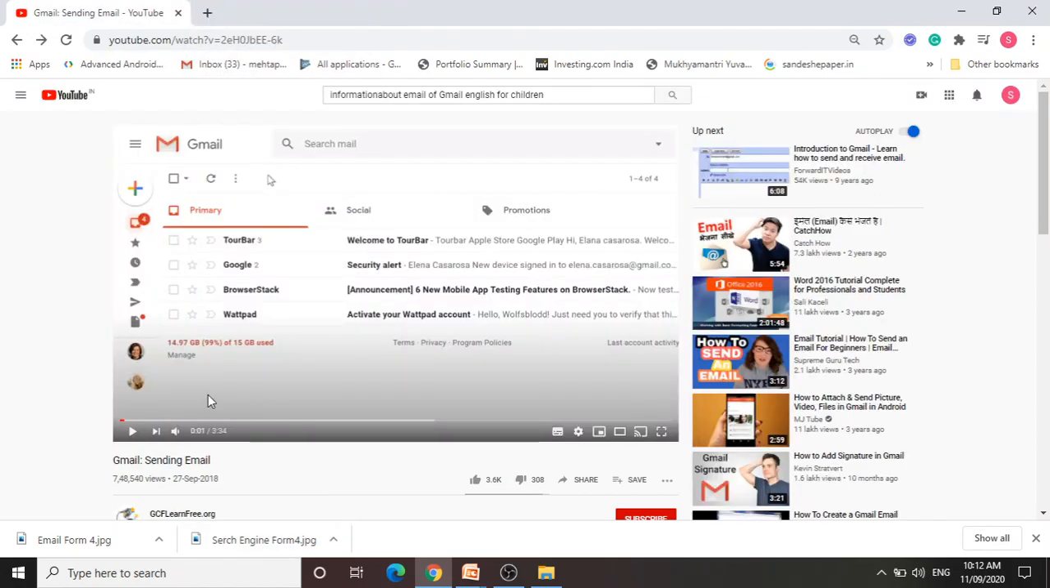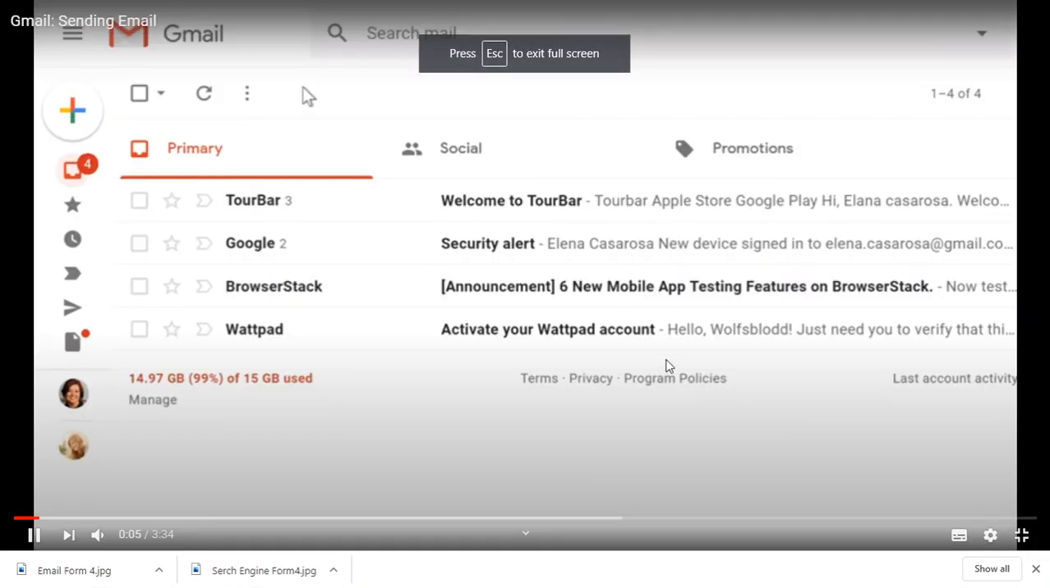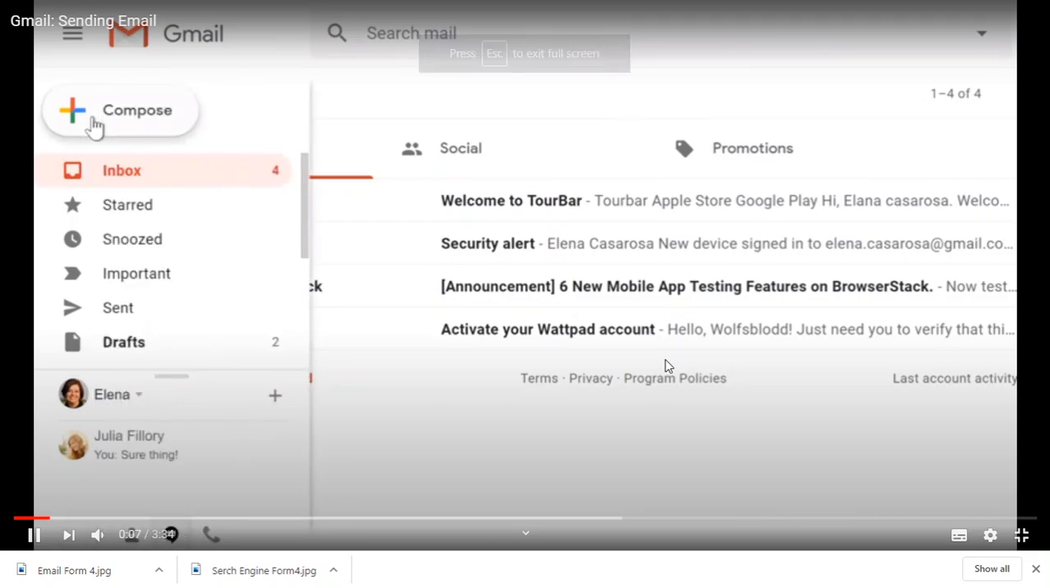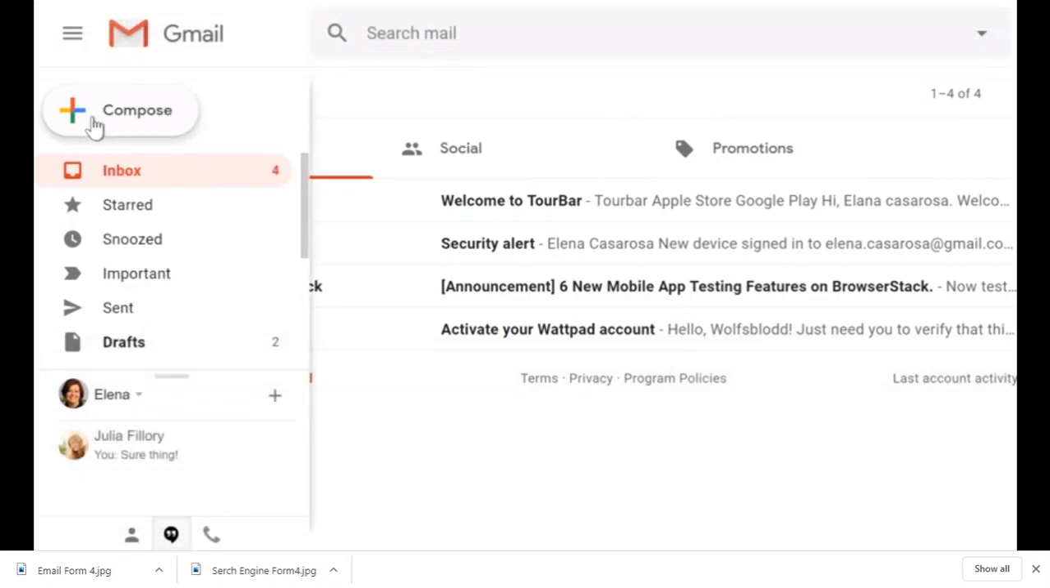Now this is the way, after creating the account, how you compose the email. Once you have your Gmail account set up, it's time to compose your first email. In the left menu pane, click the plus button to compose a new email.